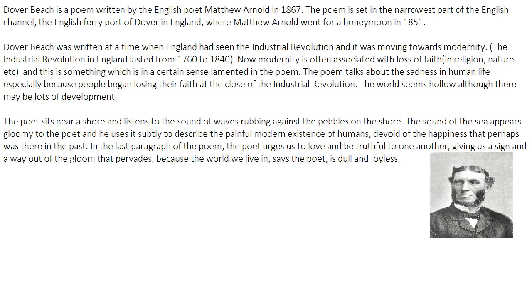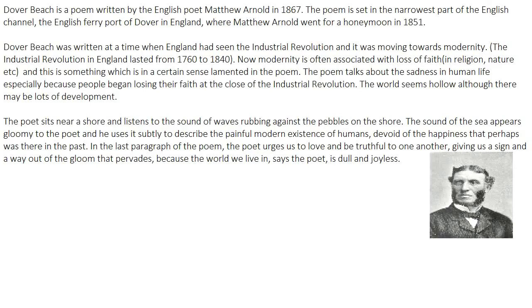even today. Let's forget about what is talked about in the poem. Let's talk about what we see in today's world. If we talk about India, India is a developing country, and we are slowly becoming more industrialized, more modern, and you can definitely see that we are becoming westernized day by day. But it is also apparent in a certain sense that yes, the happiness that we had earlier is slowly diminishing away. So you can link this poem when you are writing your answers.